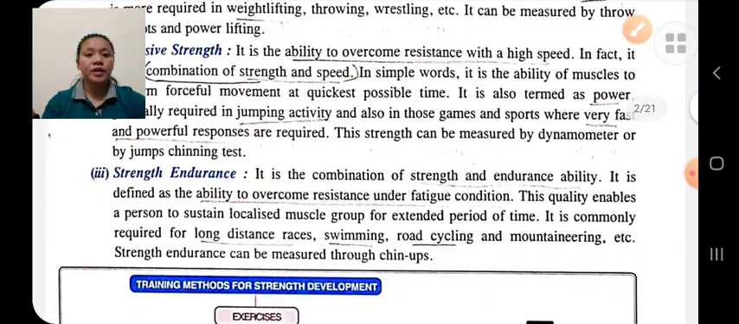Strength endurance is a combination of strength and endurance. In strength endurance, the person has to overcome the resistance under the condition of fatigue. The person is in a fatigue condition, and still he has to overcome the resistance. For example, long distance running, swimming, road cycling, etc. Strength endurance means the ability to overcome the resistance under the condition of fatigue.